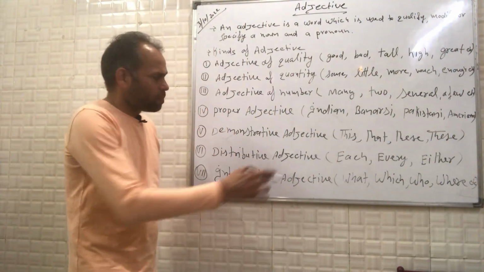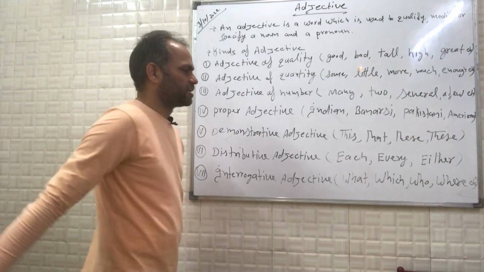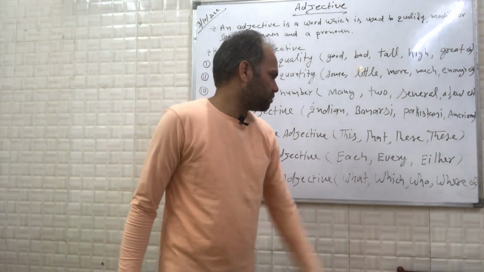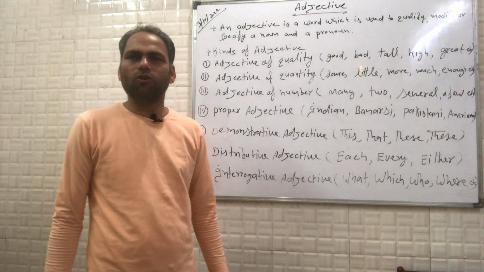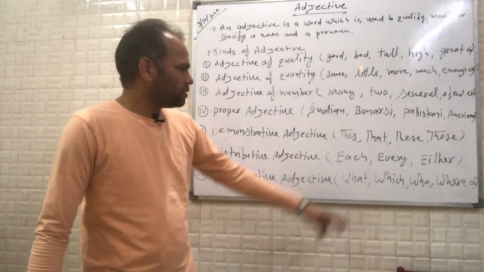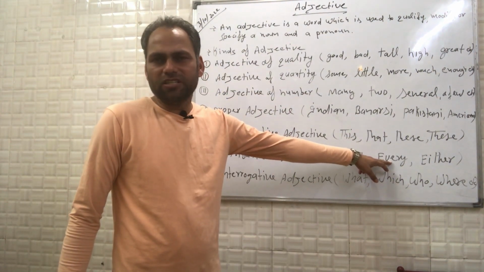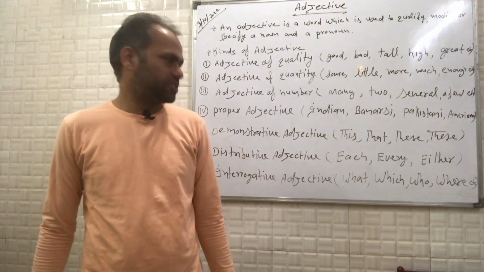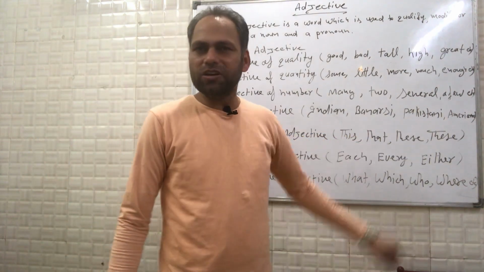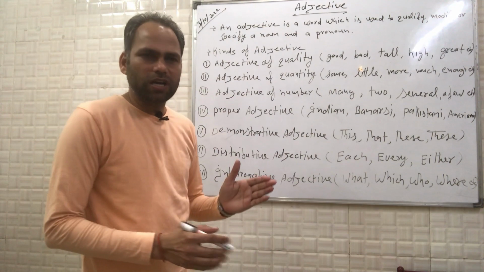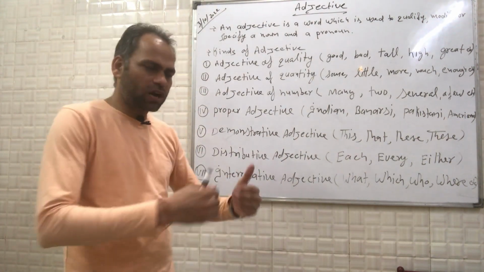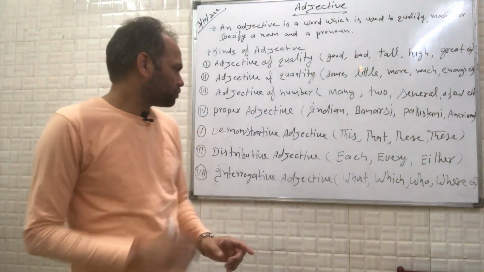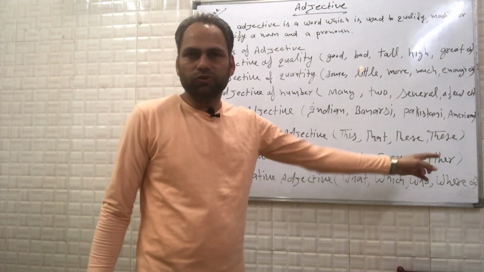Okay. And next is distributive adjective. Distributive adjective is something like each, every, either. Like each of these guys can go to visit Taj Mahal. Every person cannot do his or her work. Either he or she can go to Agra to see the Taj. So these are words which are called distributive words, which are used in a sentence to make it in a complete form. That is why the distributive adjectives are used.